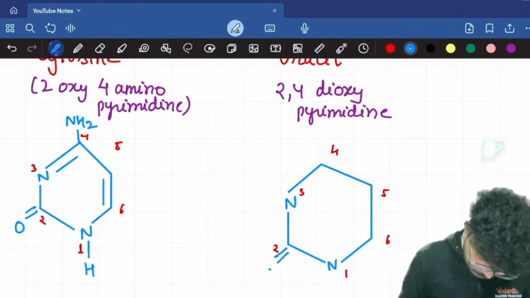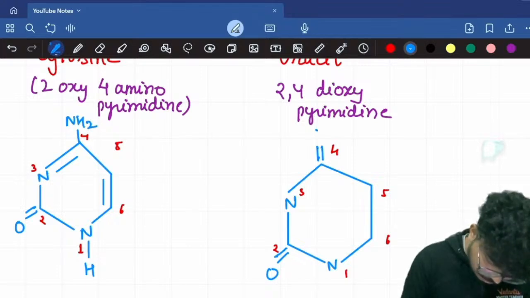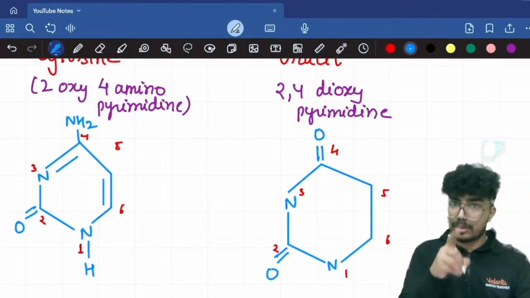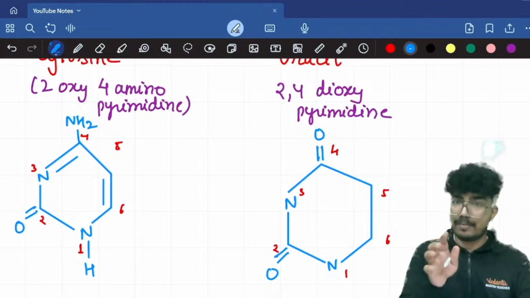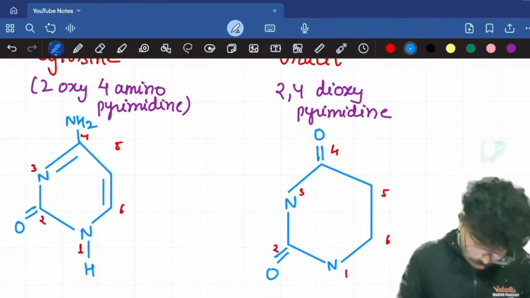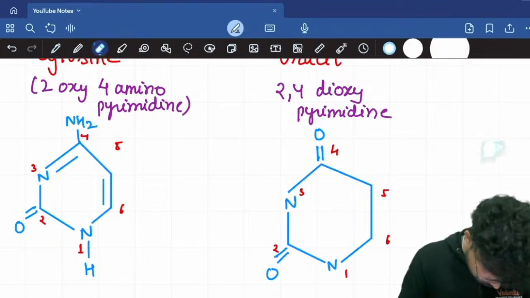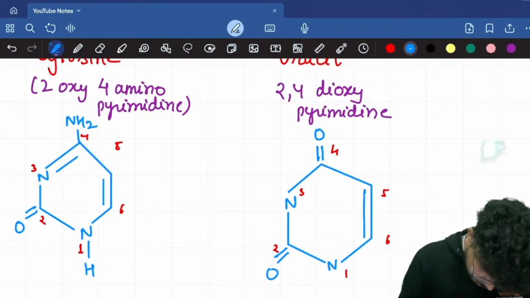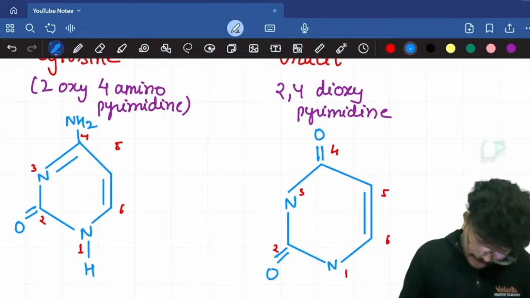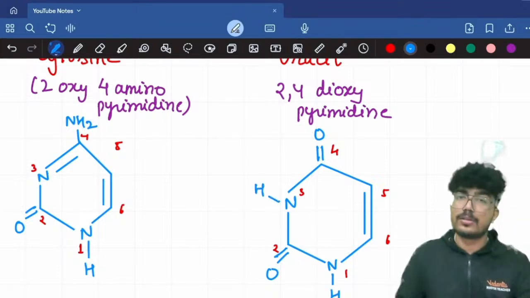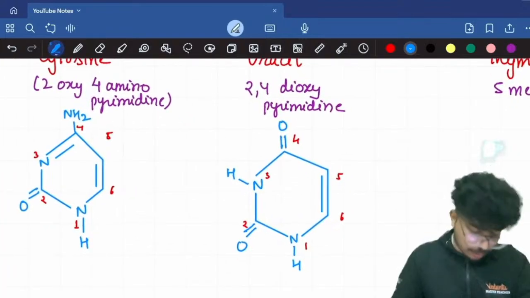Second position oxygen, here oxygen. You can see the valency of carbon is satisfied at positions 2 and 4. So here I'll put a double bond, and here I'll put a double bond. Now nitrogen is left, so one hydrogen here, one hydrogen here. So this is going to be the structure for uracil.